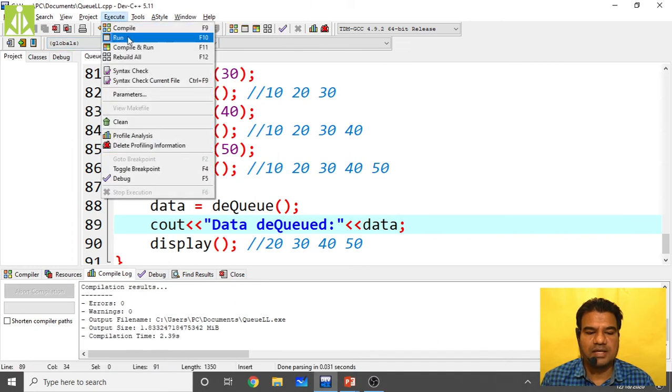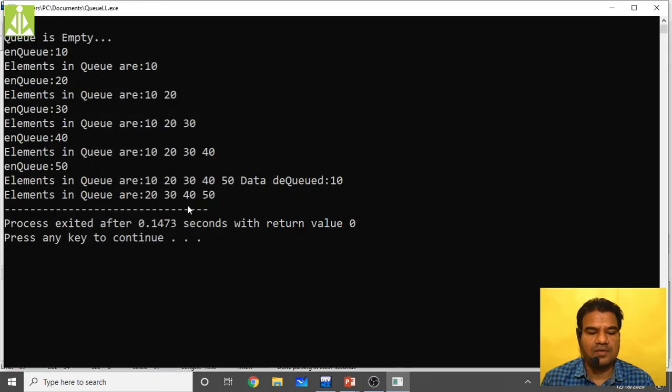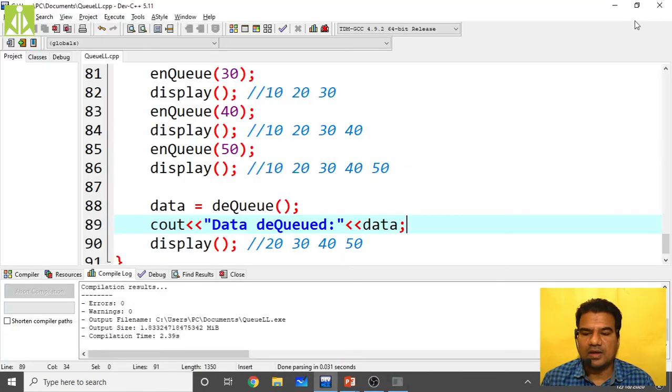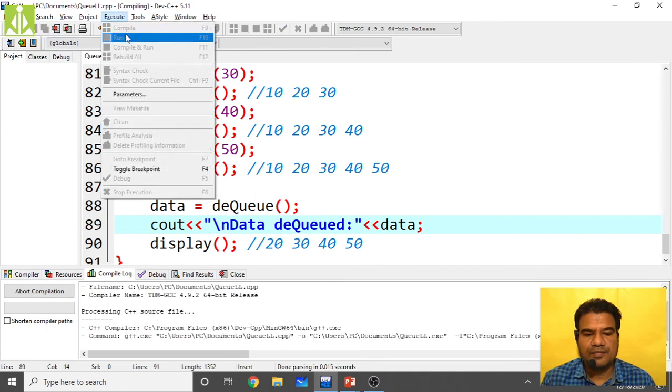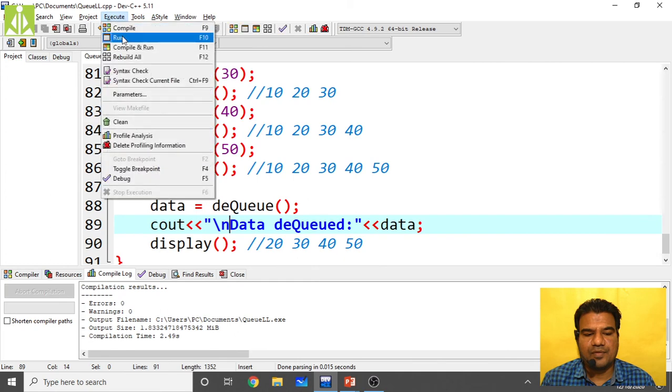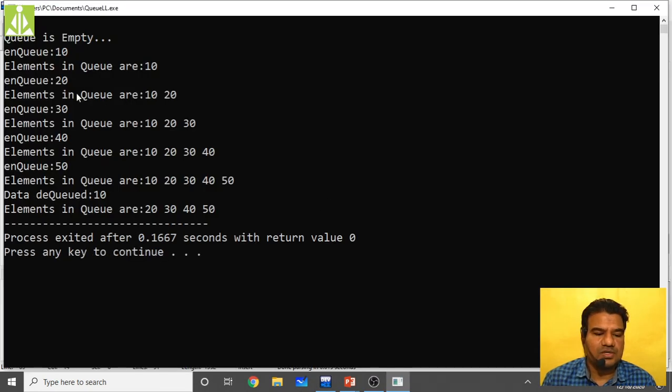Compilation is successful. Execute, run. Now you see that we are getting, okay. To be more specific, I will put \n here. So now you see how it will come. Compile, run. Yes, you can see.